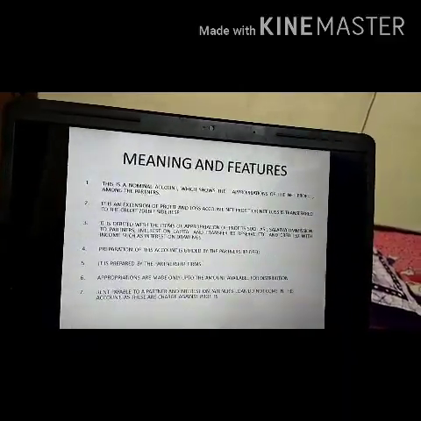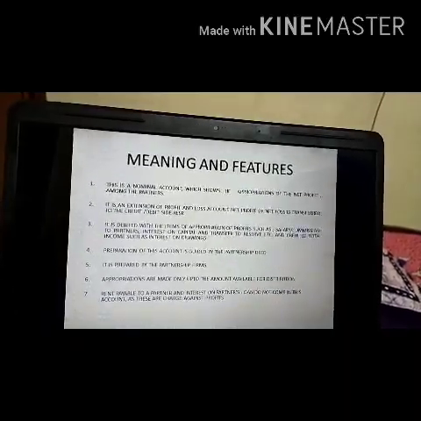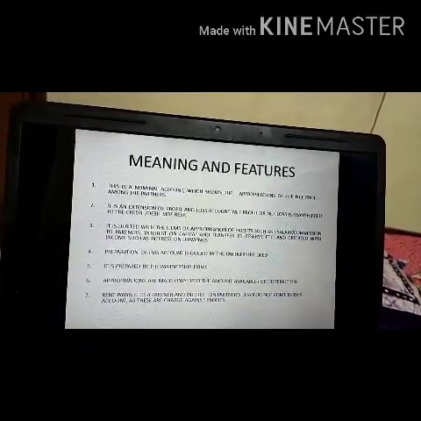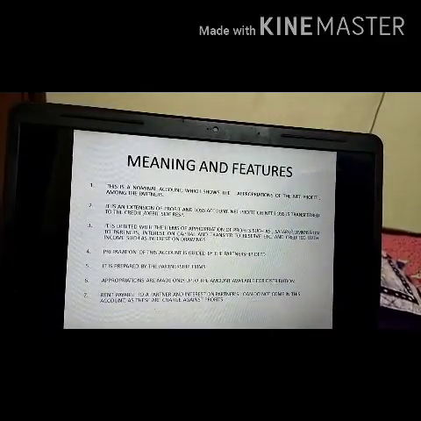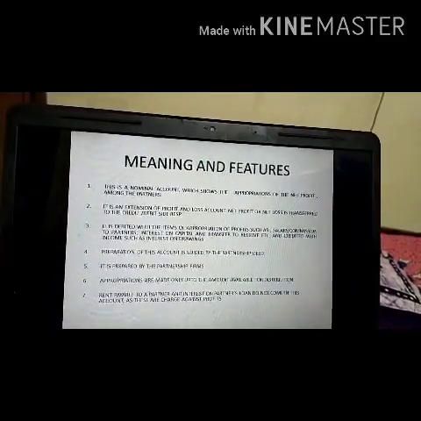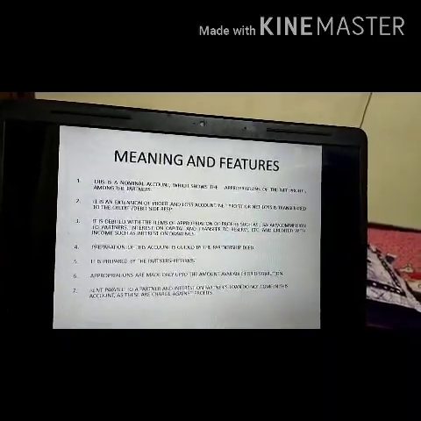And if interest on drawings is to be charged from the partners, and if there are drawings, then we will credit interest on drawings and put it on the credit side of the P&L appropriation account, because it represents income for the firm.